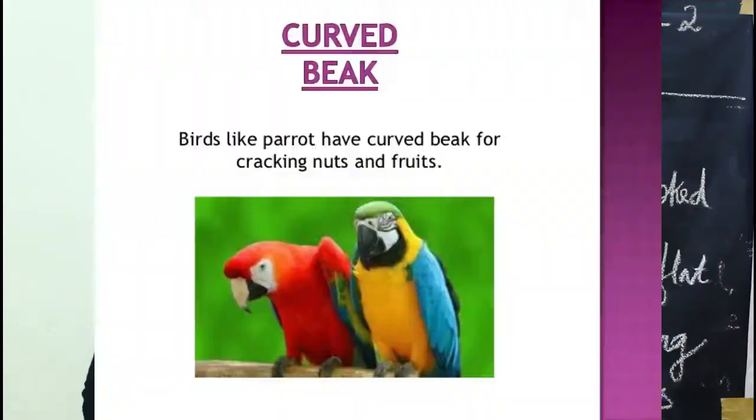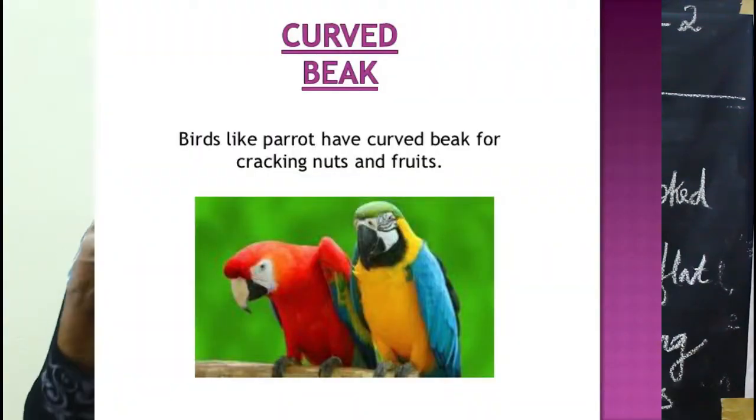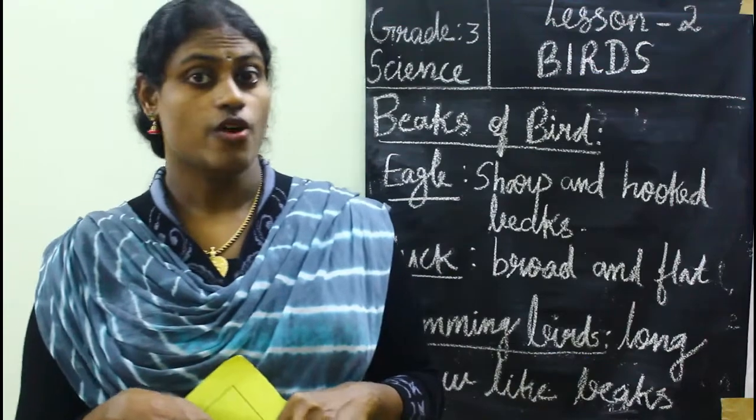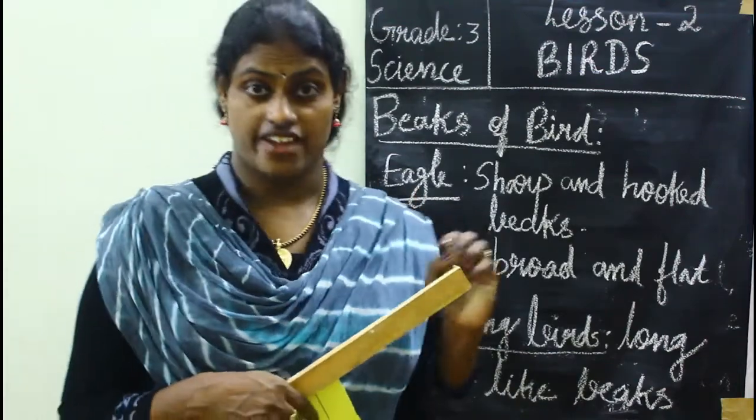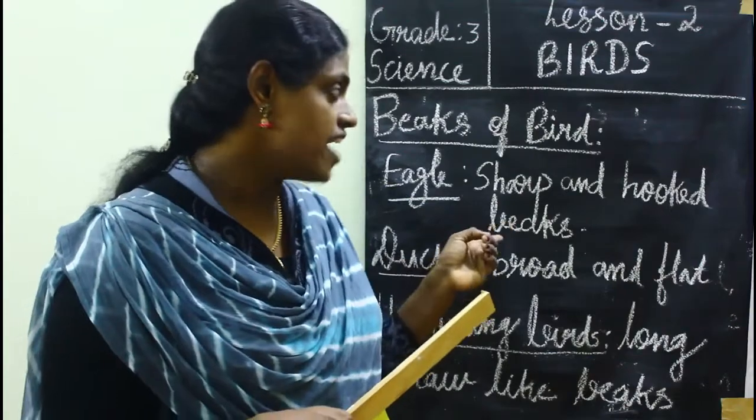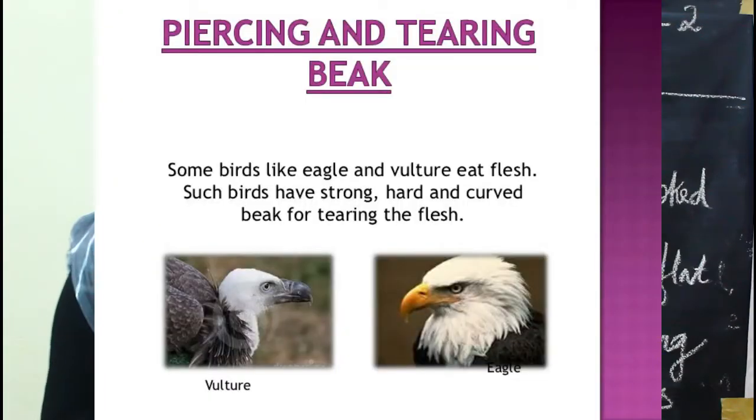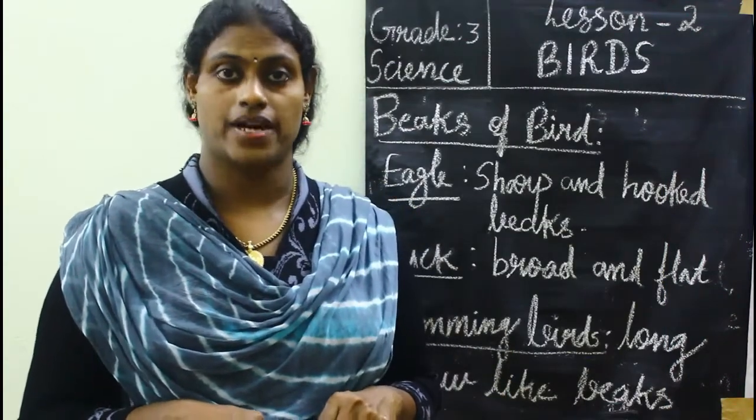Then have you heard about parrot? Yeah, parrots eat small nuts, fruits, vegetables and tender leaves, right? So that is why it needs very sharp and curved beaks. Then how about eagles? Eagles have very sharp and hooked beaks, because eagles eat flesh, right? So for eating flesh, they need very sharp and hooked beaks. So these are examples of beaks of birds.